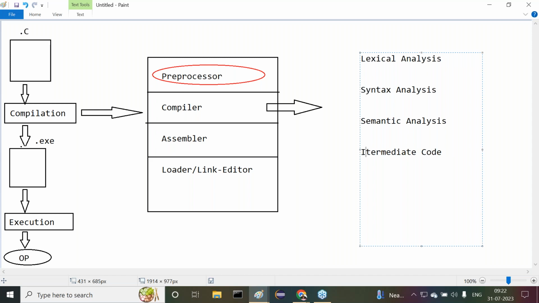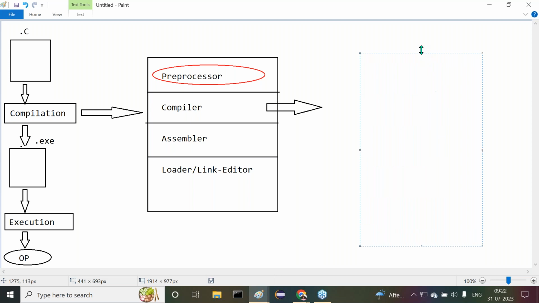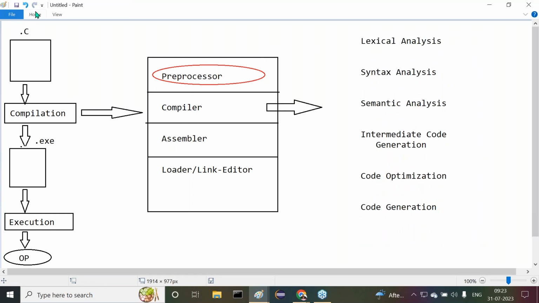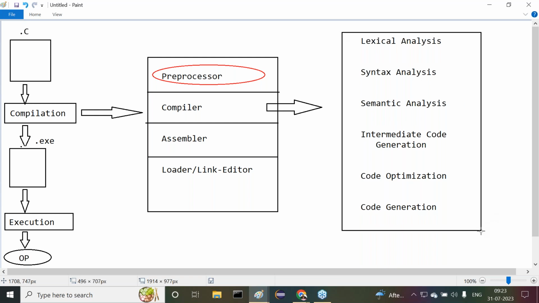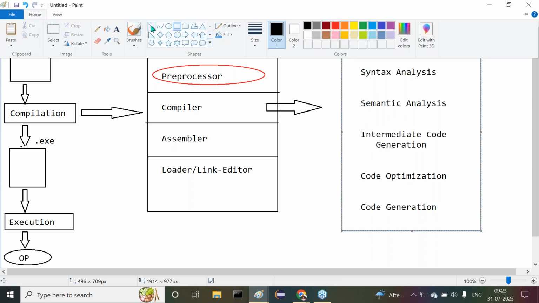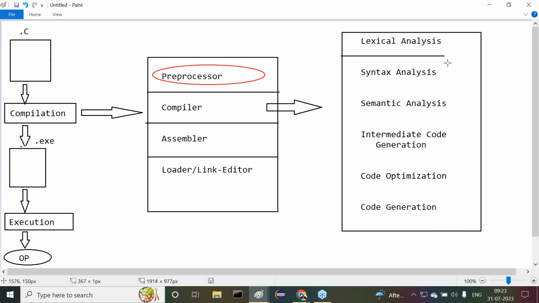After this, code optimization. After this, code generation. Right, so these are overall the 6 phases available inside the compiler. Compiler is a component, and inside this compiler, these many phases are going to happen. Right, sir.